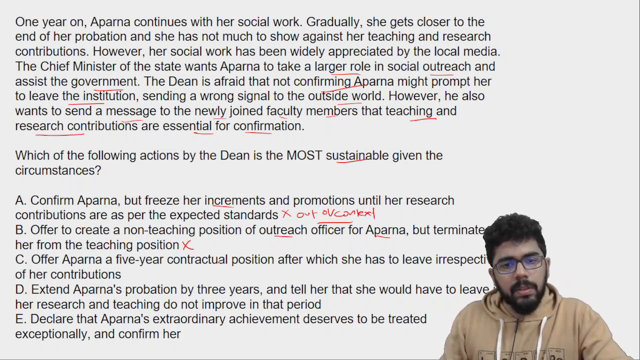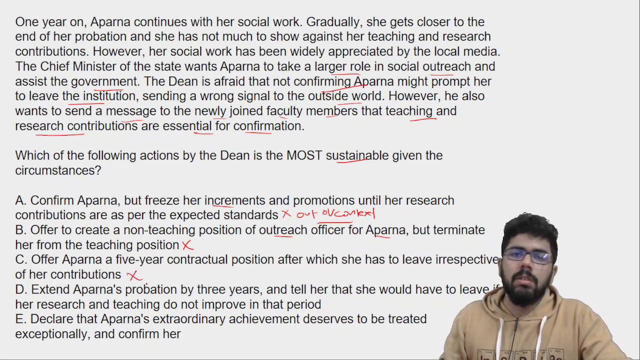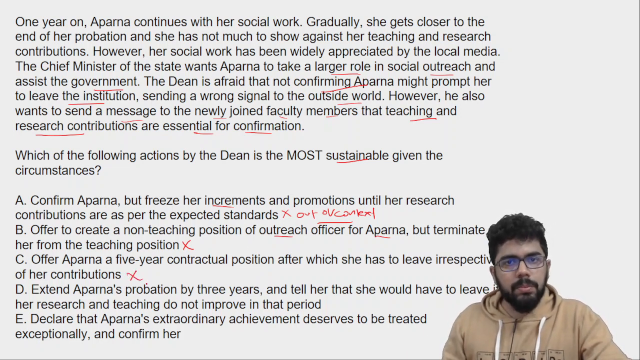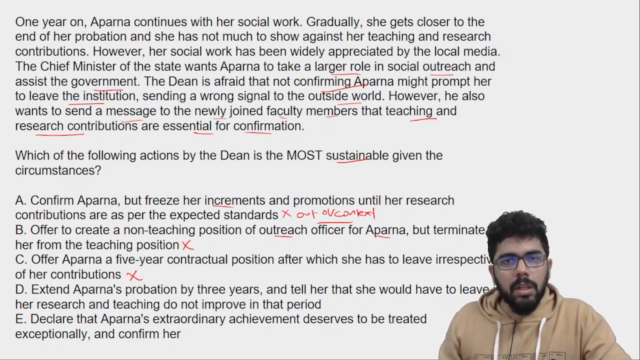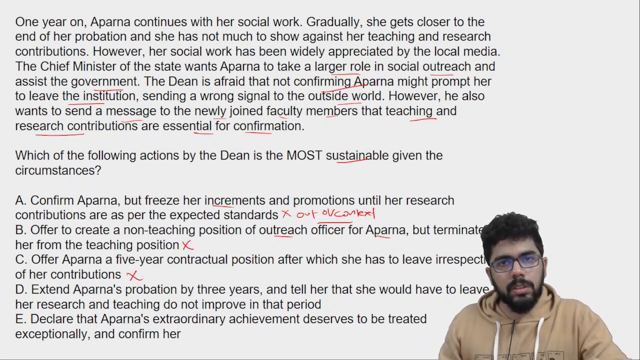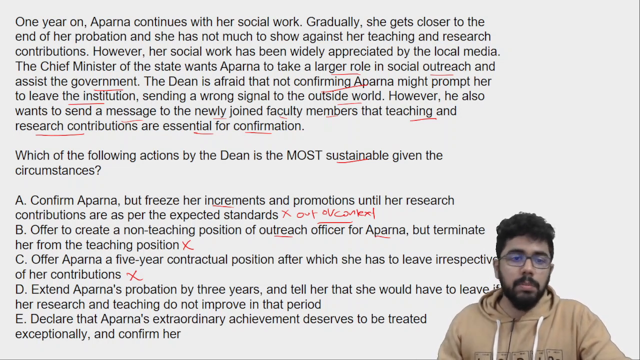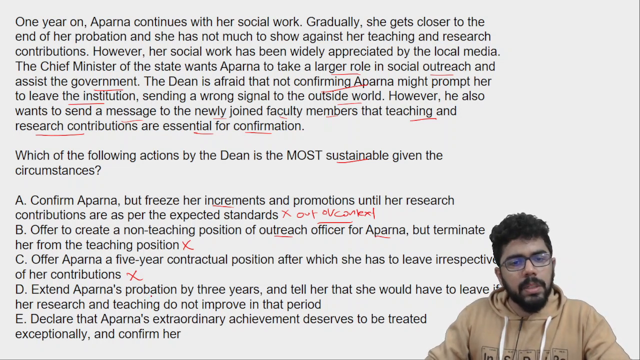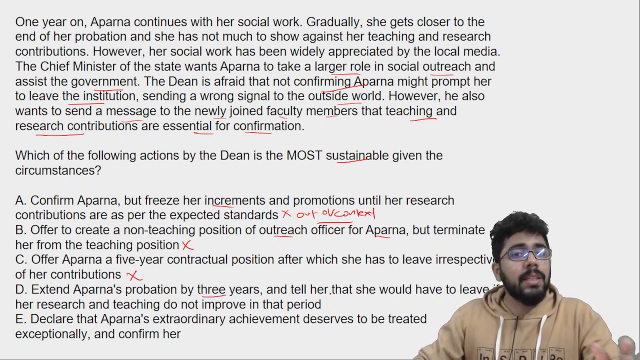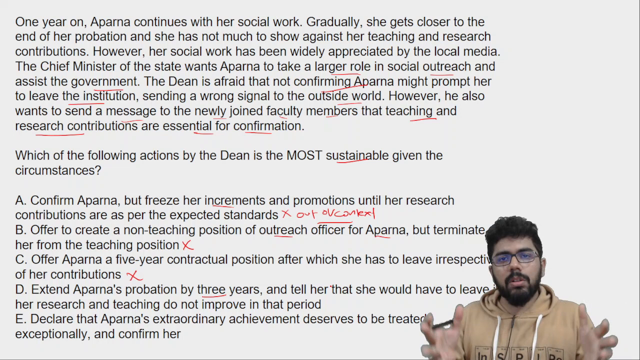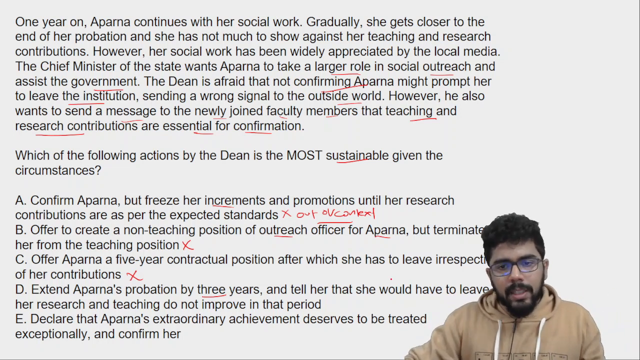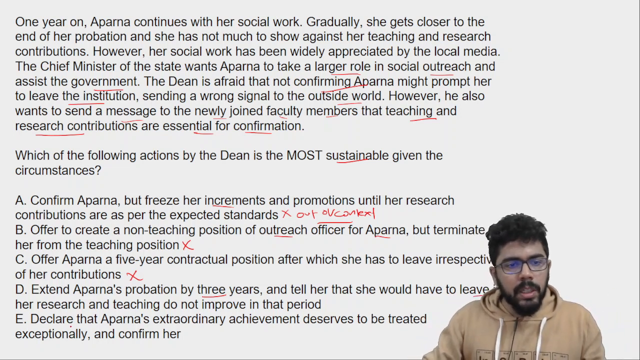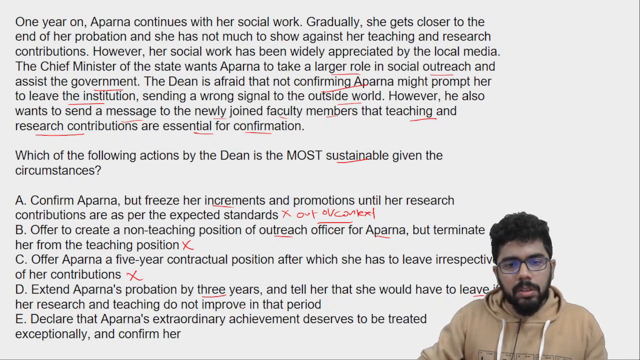Offer Aparna a 5-year contractual position after which she has to leave irrespective of her contributions. Again, what's the point of doing this if in 5 years she has done good contribution on the research side of things? So why will she be terminated irrespective of her contributions? This is again not making sense. Extend Aparna's probation by 3 years because there is a scope to extend. So you have to work within the law and tell her that she would have to leave if her research and teaching do not improve in that period.